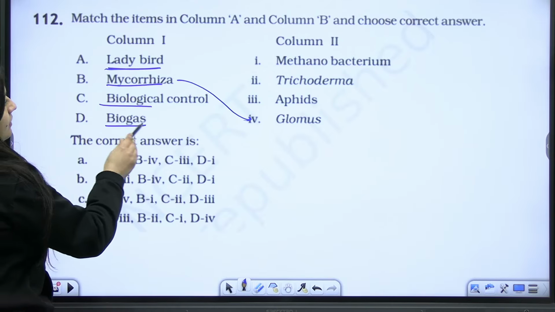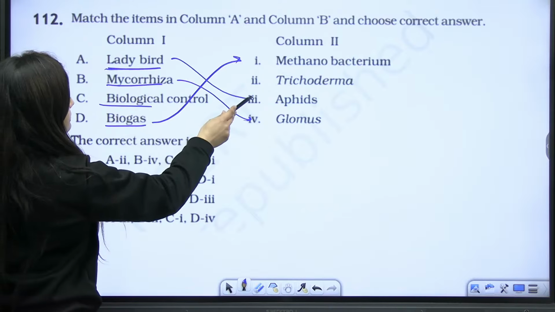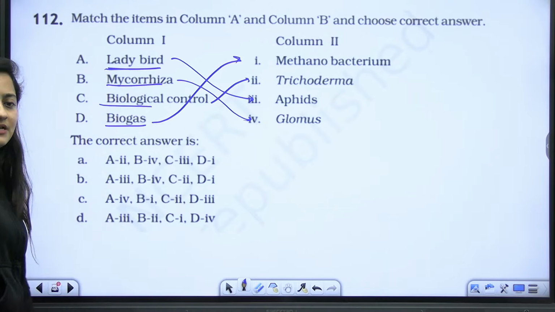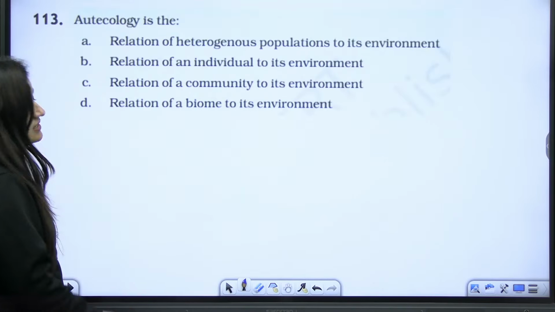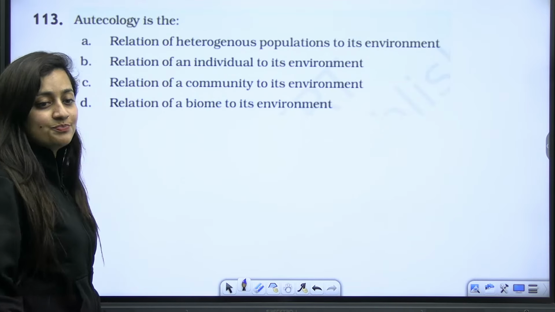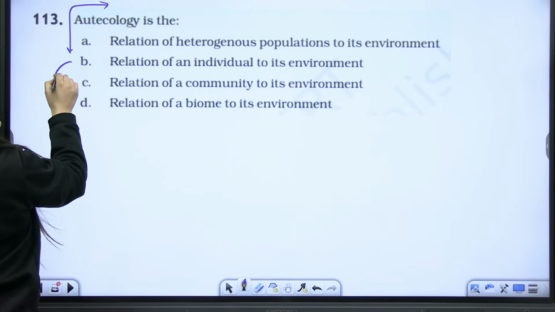Go here. Okay. Here. This is the answer. That's how they frame the questions, okay? So please practice NCERT exemplar questions. Please practice them. Now, autoecology, I have discussed it in my lecture as well.